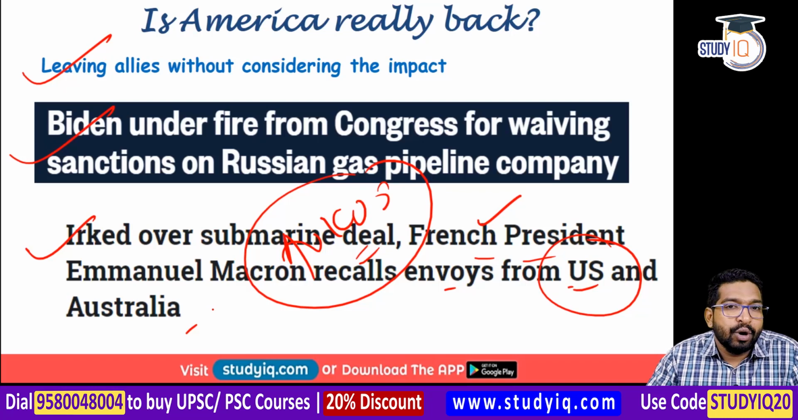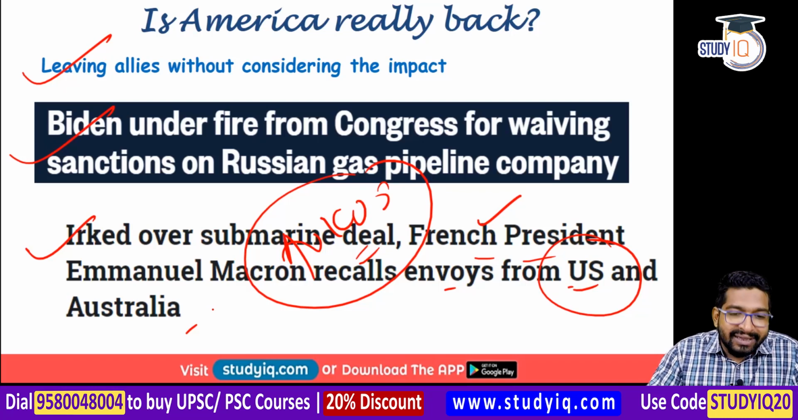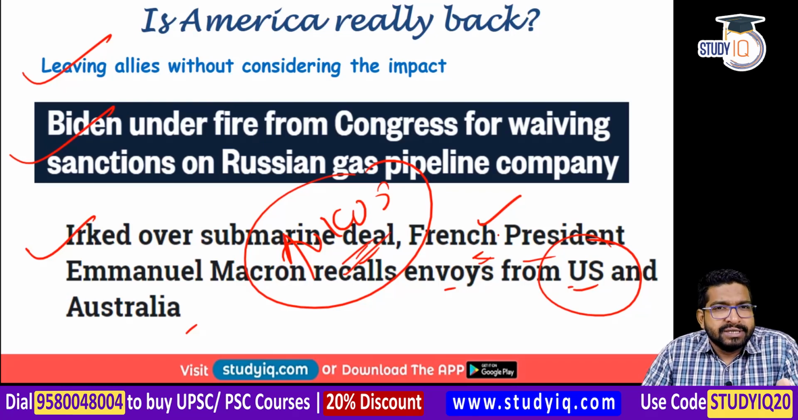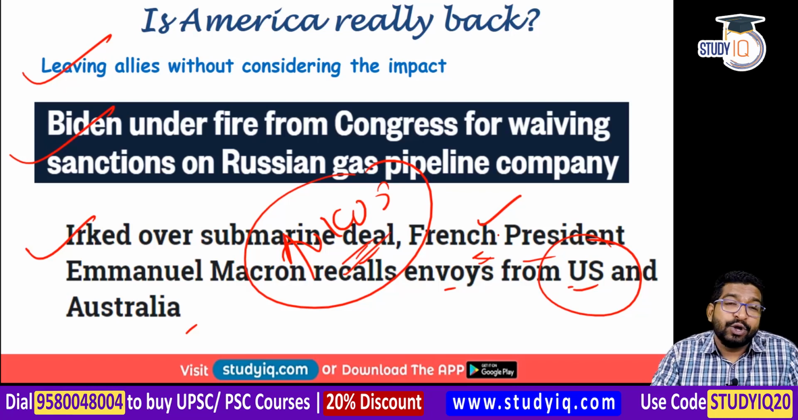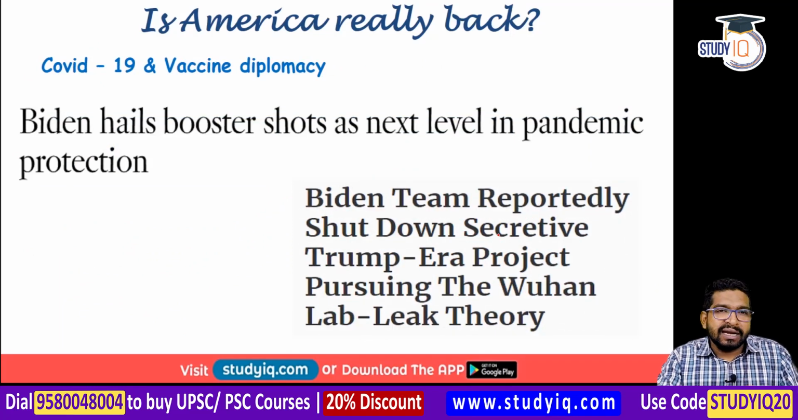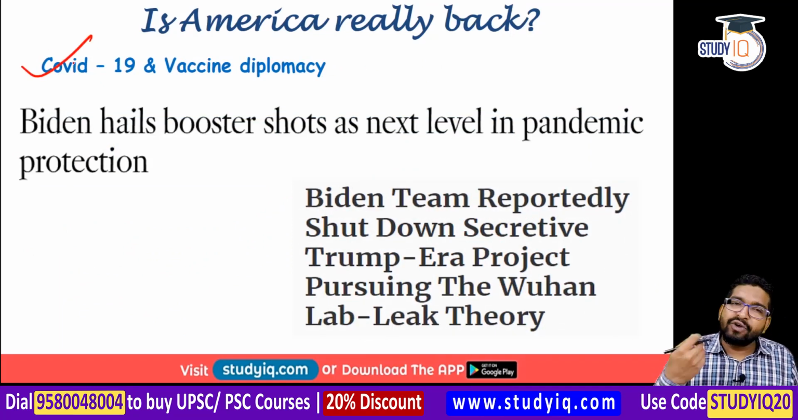the democracies, the so-called democracies. In fact, when this AUKUS pact was signed, the French lost a 90 billion Australian dollar project, right? A contract where they were supposed to provide submarines to Australia, and this deal has now been scrapped. So we have seen from various facets, geopolitically, from the trade perspective, just the tone has changed, but not the policies per se. Now, if we talk about the COVID-19 vaccine diplomacy, a similar kind of thing is happening.